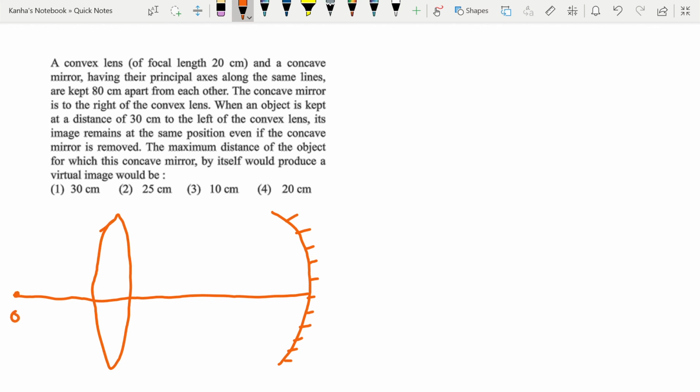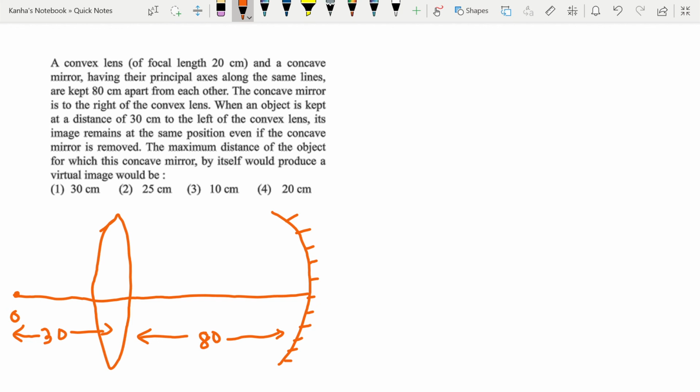Let this be the object. The concave mirror is to the right of the convex lens when an object is kept at a distance of 30 centimeter to the left of the convex lens. So this distance is 30 centimeter, and this is 80. First, just drawing these things gives you a little more perspective about the question.